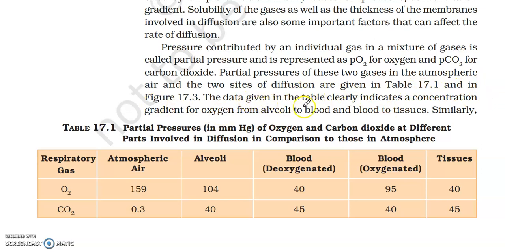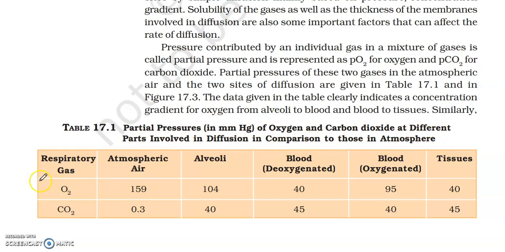The data given in the table clearly indicates a concentration gradient for oxygen from alveoli to blood and blood to tissue.